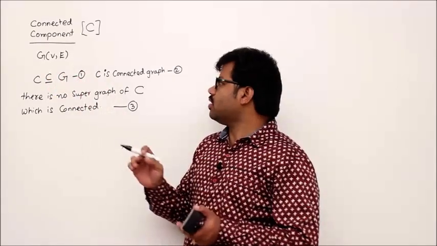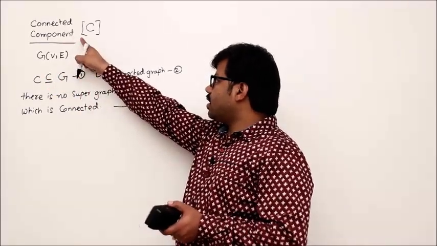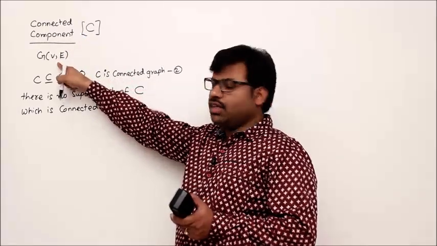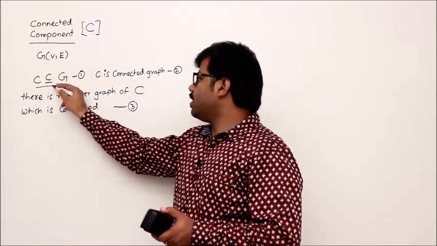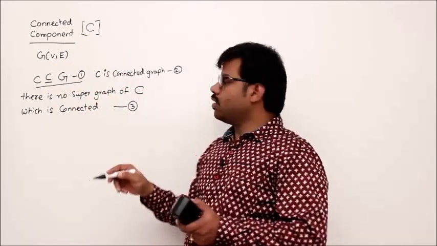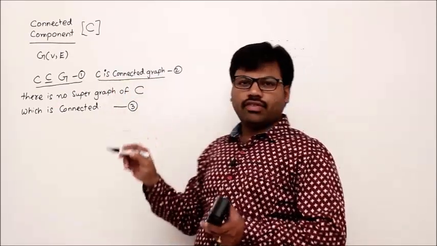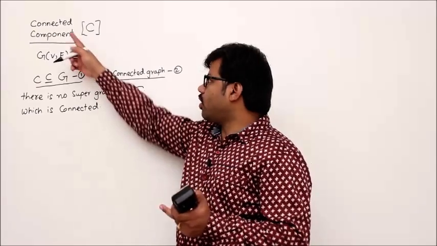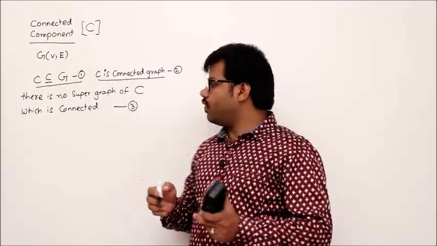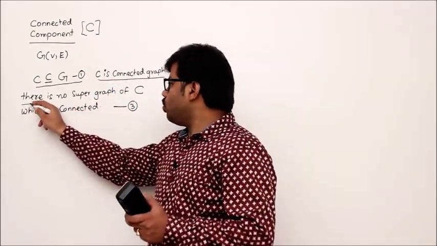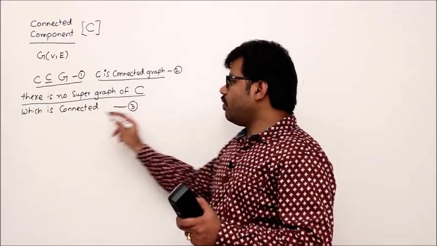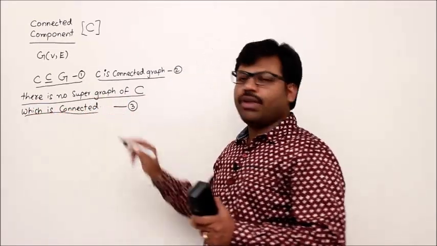I will tell you those conditions. Whenever I say something is a connected component for a given graph G, then condition number 1, it is a subgraph of the graph. Second one, it is a connected graph. That means that component, whatever I am talking about, is a connected graph. Third one, there is no supergraph of that connected component which is connected. We'll see one by one.